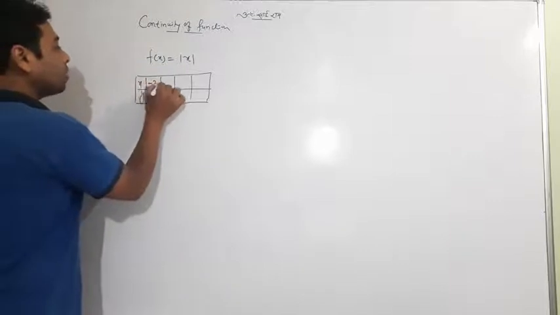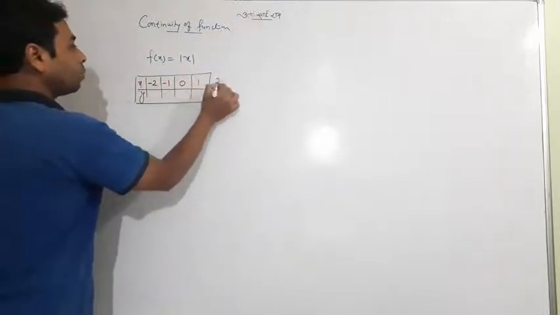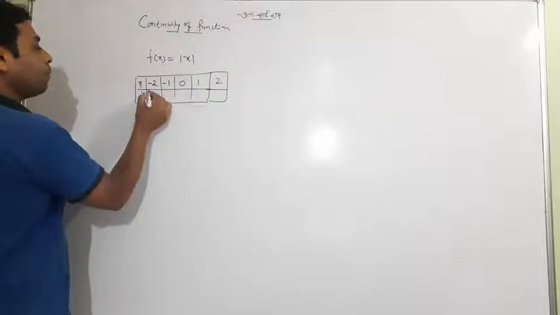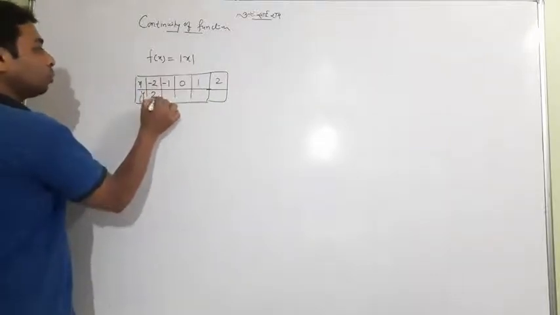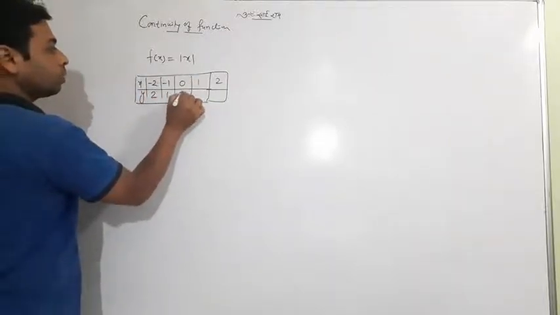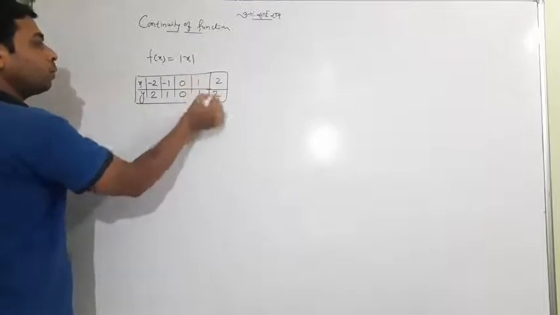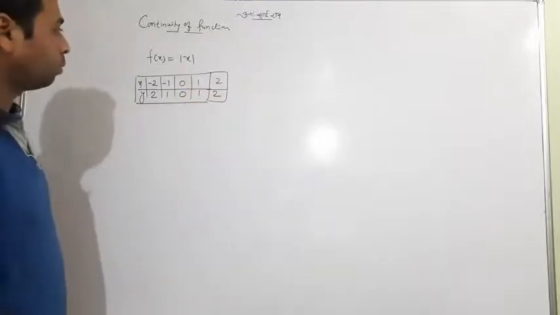Suppose x is -2, -1, 0, 1 and 2. What will we get? Definitely if we put -2, it is 2. It is 1, it is 0, it is 1, it is 2, because all values are positive and the same value.